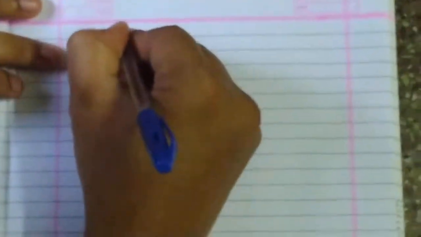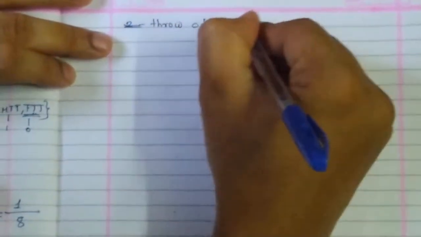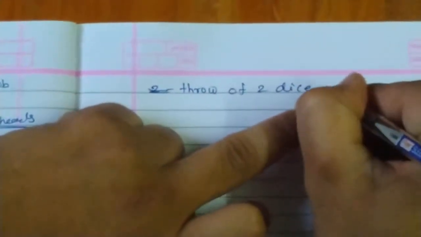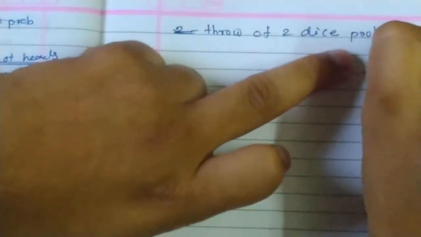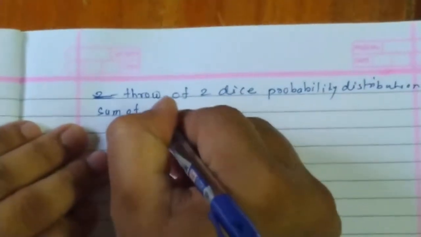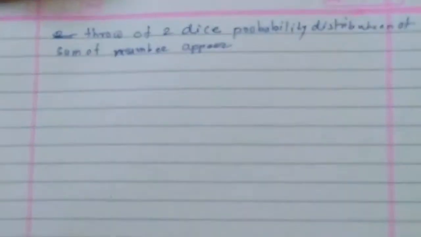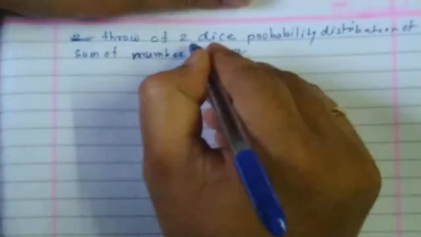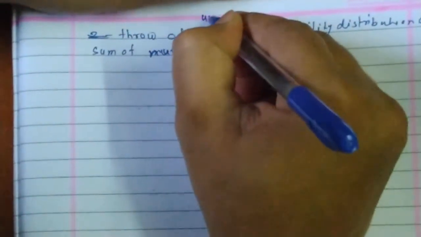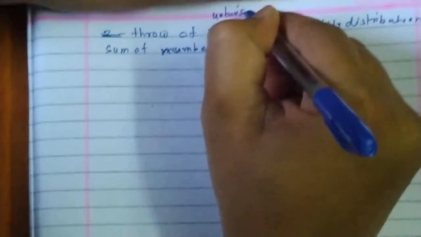If I am throwing two dice, find the probability distribution of the sum of numbers that appear. Okay, so this probability distribution we have to find out. Here I forgot to write one word: unbiased. No biasing is expected.